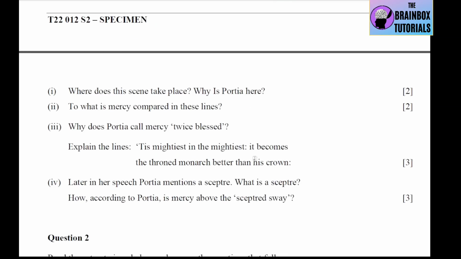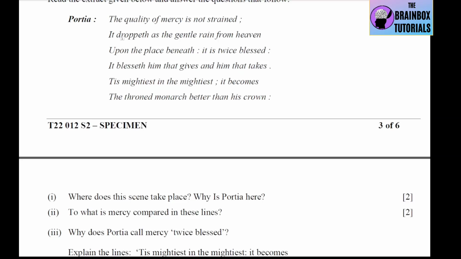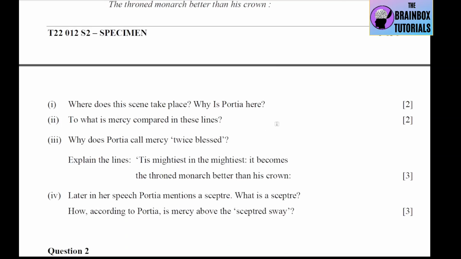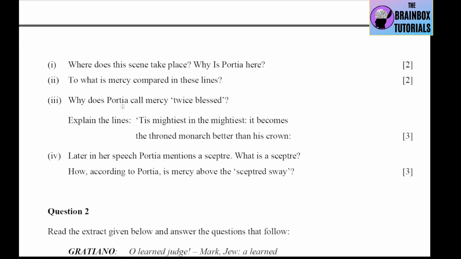Then number 2 is, to what is mercy compared in these lines? See, here it is written that it droppeth as the gentle rain from heaven, right? So the mercy here is compared with gentle rain showered from heaven. Okay, number 3 is, why does Portia call mercy twice blessed? Okay, so here Portia calls mercy twice blessed because mercy carries a double blessing. It benefits both the giver and the receiver. The giver is blessed by heaven and the receiver is blessed by the giver, of course.